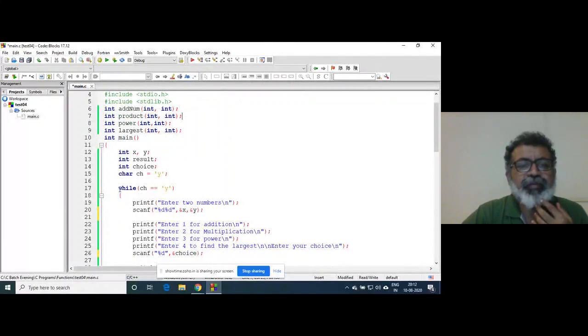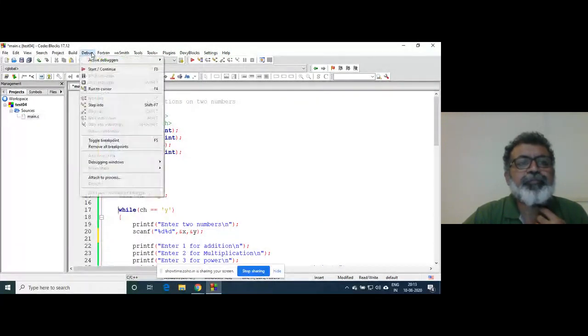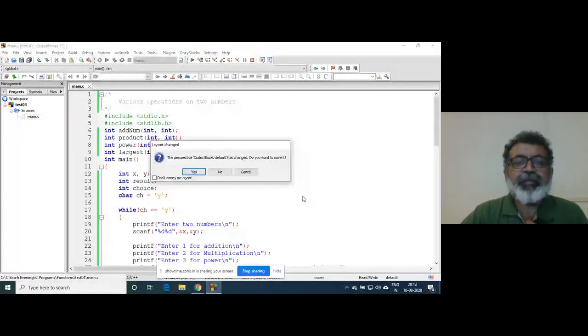So how to debug as far as Code::Blocks is concerned? Okay, I will show you here. I'm putting the cursor here. Okay, I think you can see this. I'm pressing here run to cursor. Right, so this is run to cursor. It will ask you some question. So right now the program has gone into debug mode.